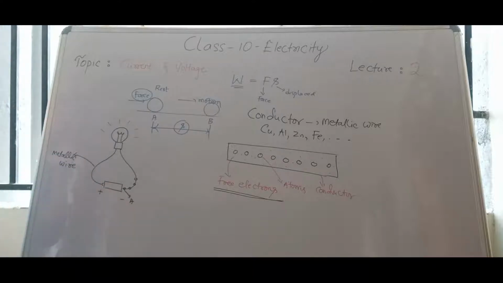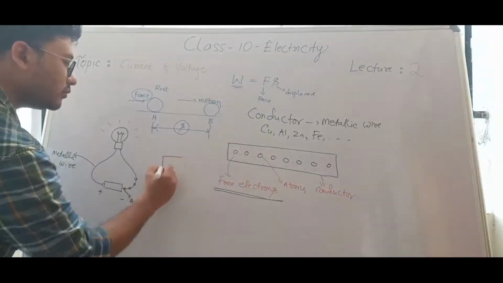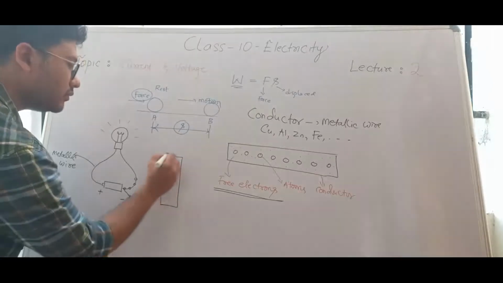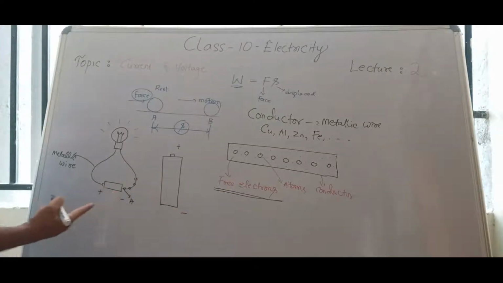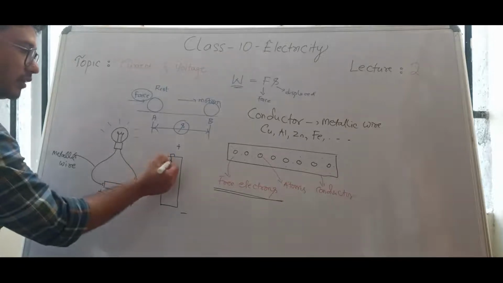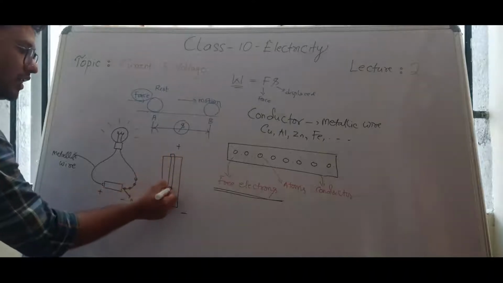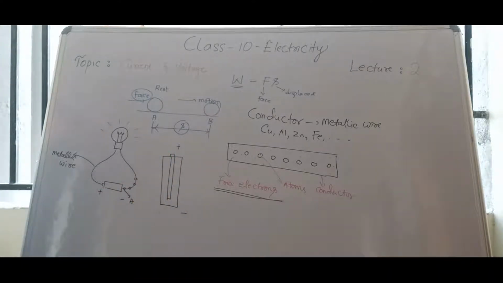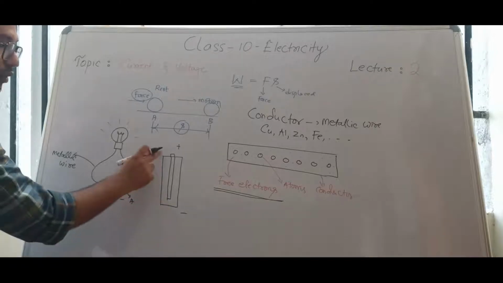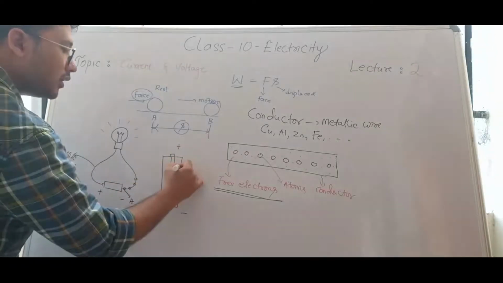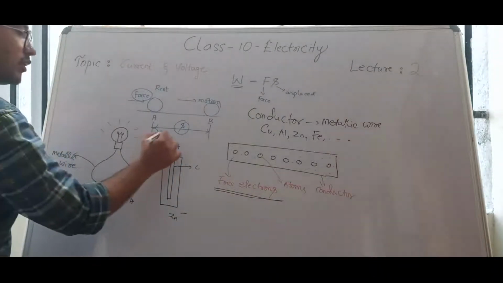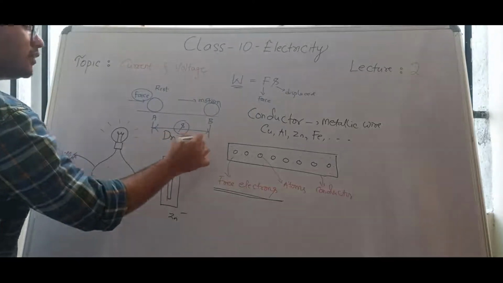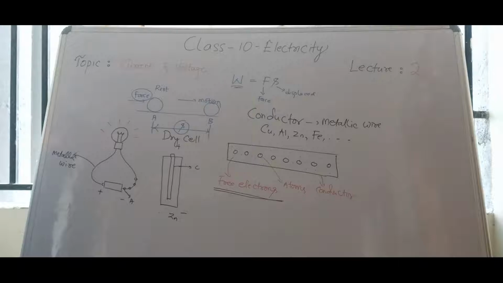Basically what is the work of the cell? We need to understand. If you take cell, this is dry cell which has positive terminal and negative terminal, and try to understand this one. Now you can easily understand why there is current, why there is voltage. This is positive terminal with positive rod which is made up of carbon, and this negative can made up of zinc. This is carbon and negative rod made up of zinc. This cell is known as dry cell. Why? Because chemicals will be present inside this cell in dry state.